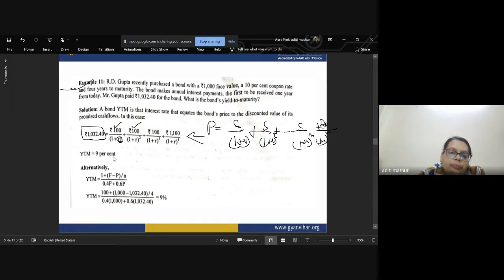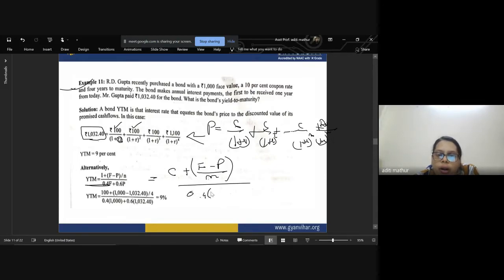The YTM rate is calculated with the help of the coupon, that is your interest, plus the face value of the security minus the present value of the security divided by n, the whole divided by 0.4 into your face value plus 0.6 into your redemption value, which will give you the YTM percentage.